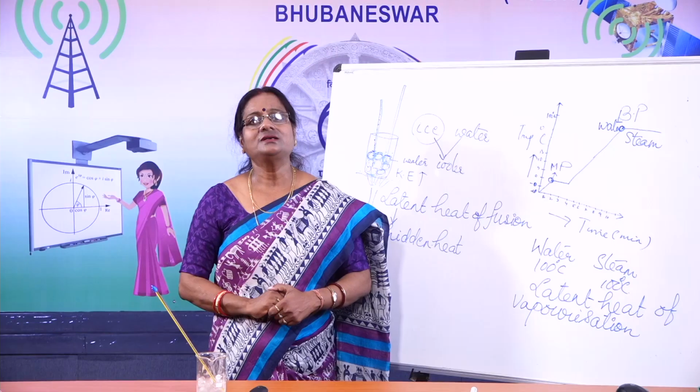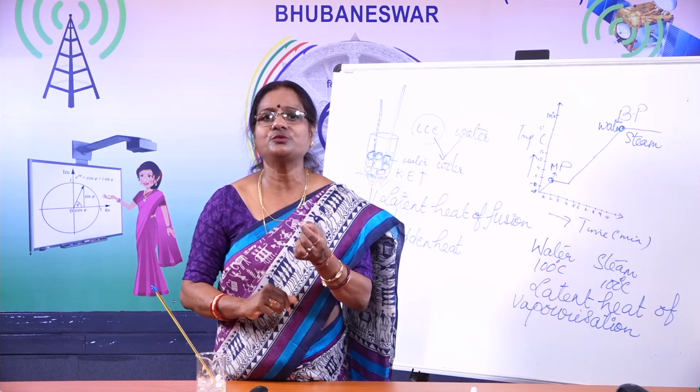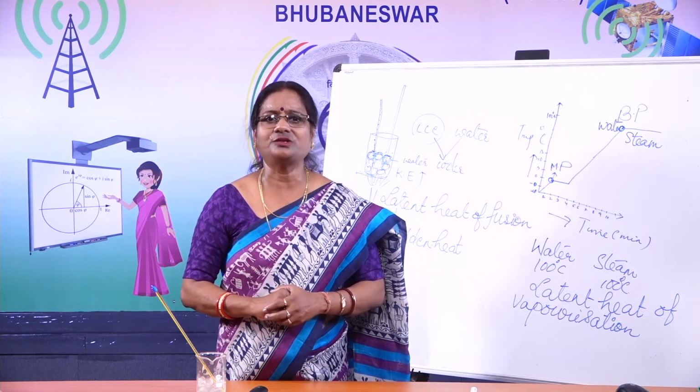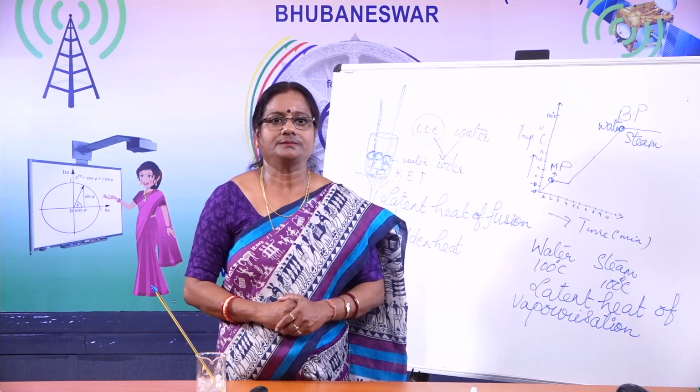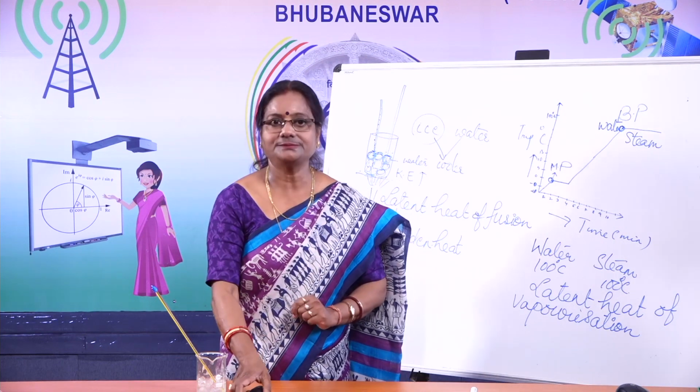Joules is the unit for energy. And this value 3.34, you might find some little variation in other books. It may be 3.35 or something. Okay. Particles of water at 0 degree centigrade have much energy compared to particles of ice at same temperature, as we had discussed.